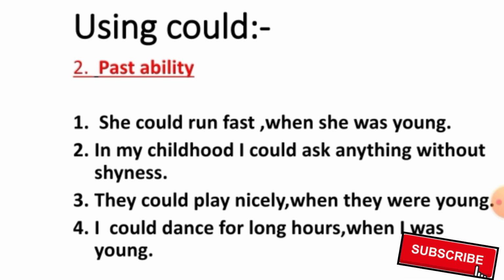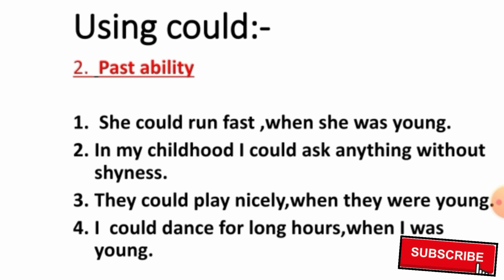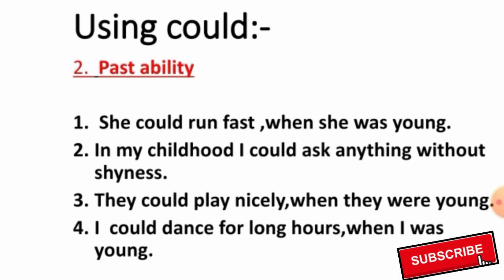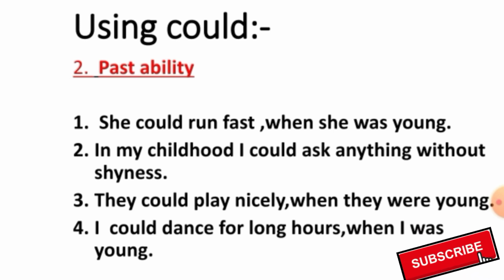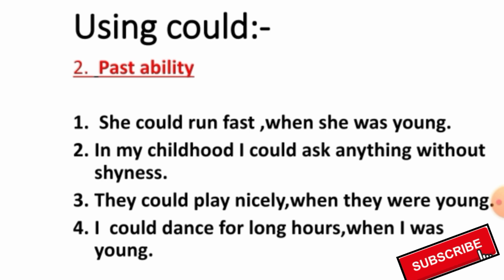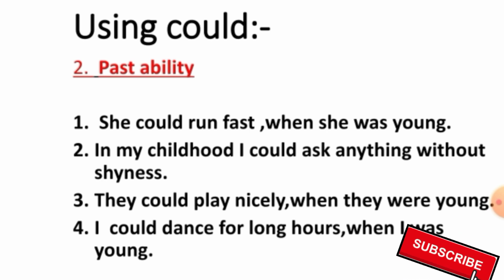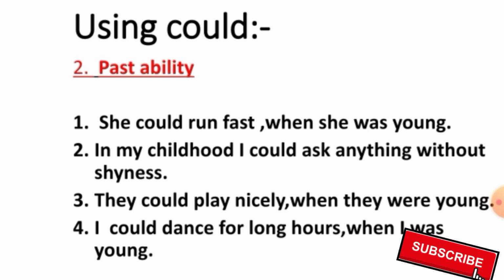If you are talking about your past ability, then you have to use could. So let's look at the first example. She could run fast when she was young. This means she cannot do that thing now, but she could do that thing when she was young. So it was her past ability.